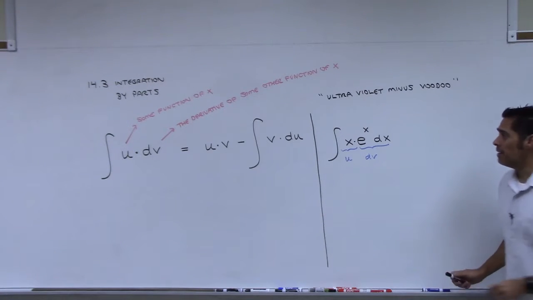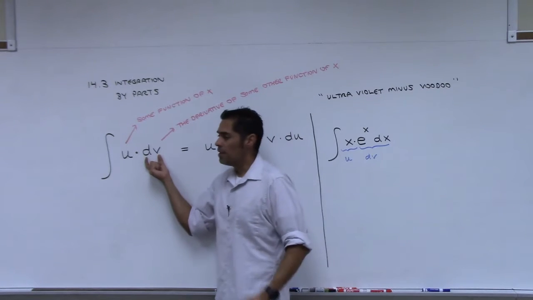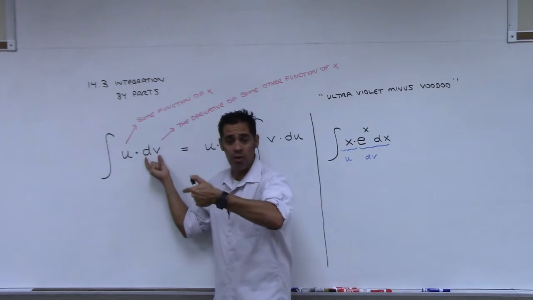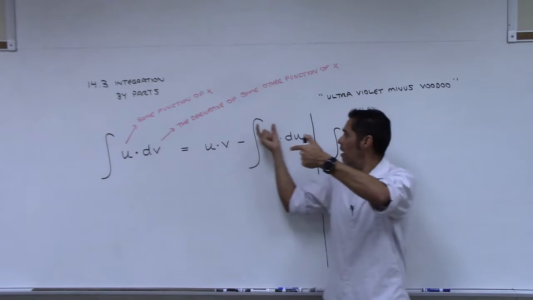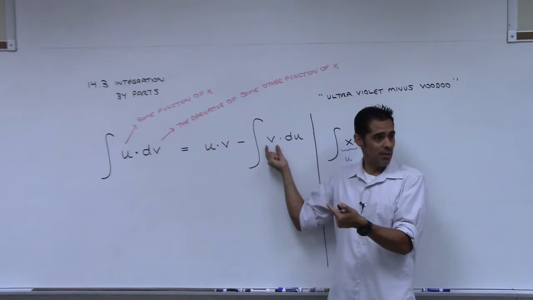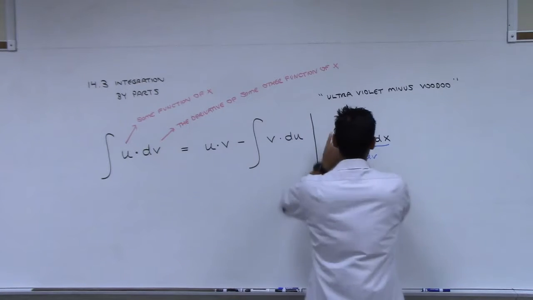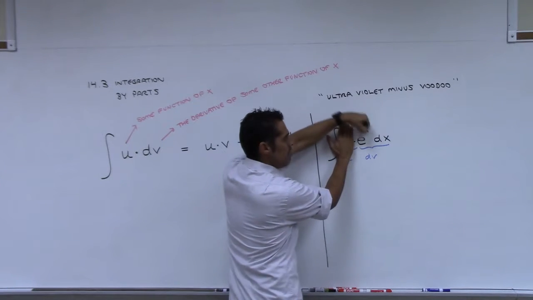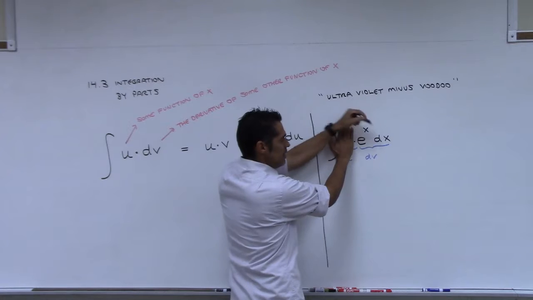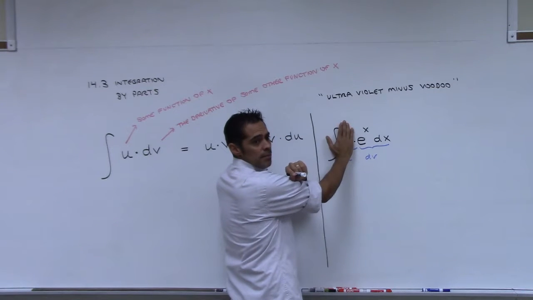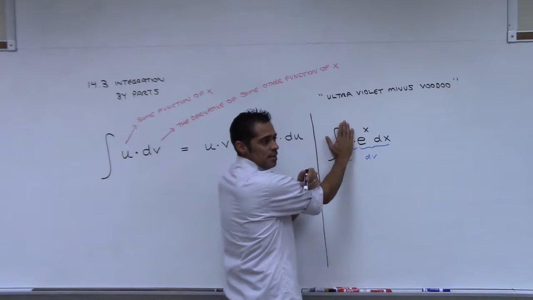Is that okay? In the formula, the dv part is going to switch over. In the new integral, it's going to become what? V, right? Which is the antiderivative of this? Do you know the antiderivative of this? Just that. That's dv. Do you know its antiderivative? It's e to the x, right?